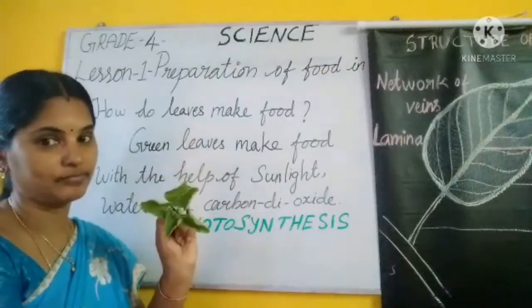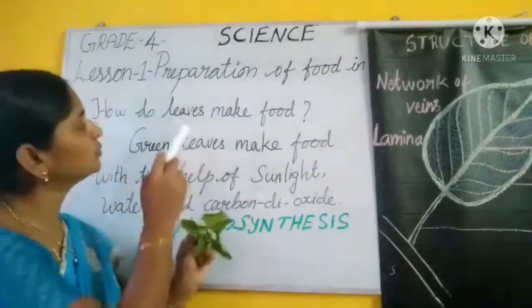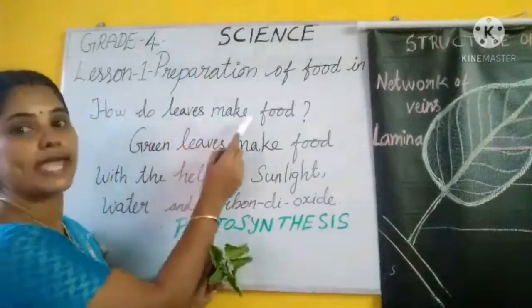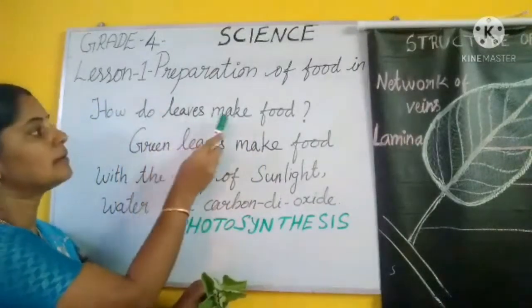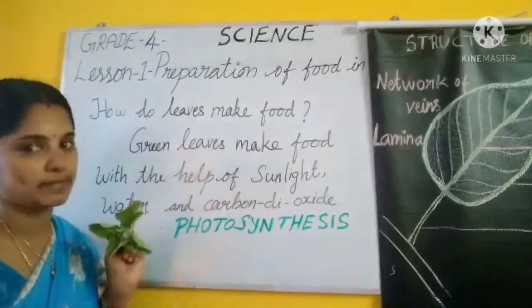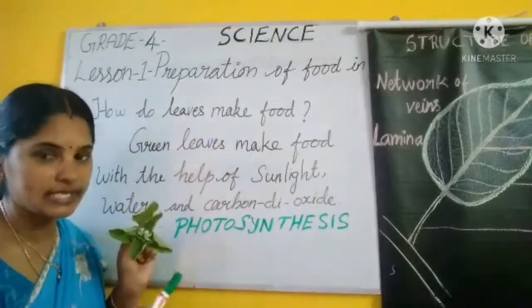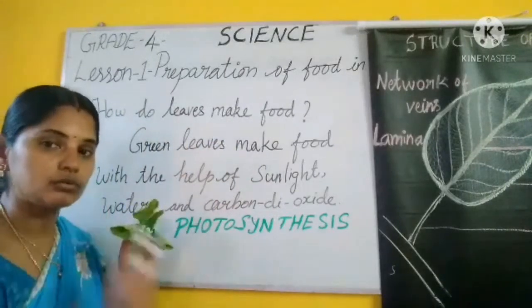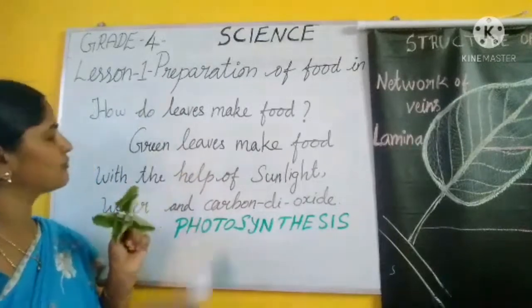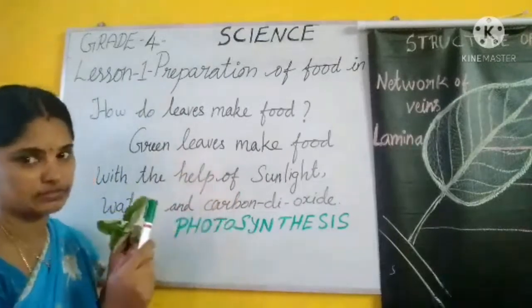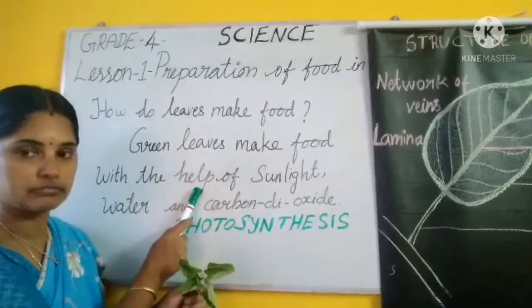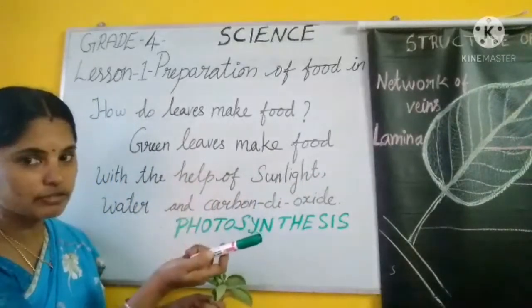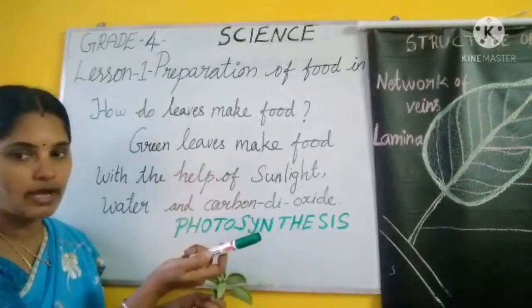So children, how do leaves make food? How do leaves prepare food? Green leaves make food with the help of, what are the things needed for the plant to make the food?